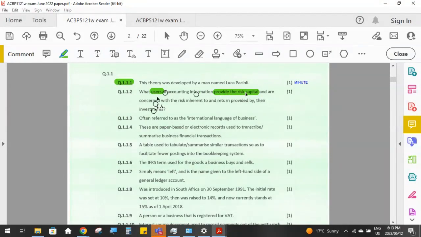And they are interested in the finances of the business because they are concerned with any risk and return provided by their investment. So all they've asked there is what users of accounting.